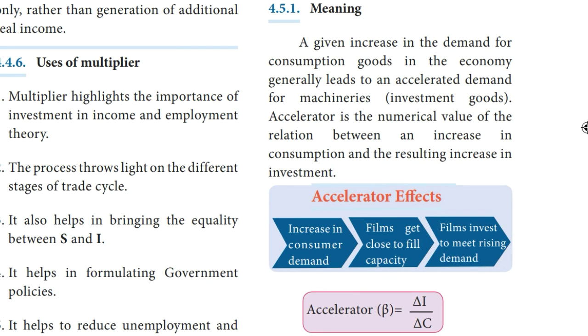As the existing productive capacity would not be enough to meet the expanding demand, productive capacities or capabilities will be expanded by new investment. Thus, the level of investment depends upon the rate of change in income and the resultant change in consumption. This is what is called the principle of accelerator. According to this principle, net investment is positively related to change in income. The theory of multiplier states the effects of investment upon the level of income. The principle of accelerator states the effect of an increase in income upon the level of investment.